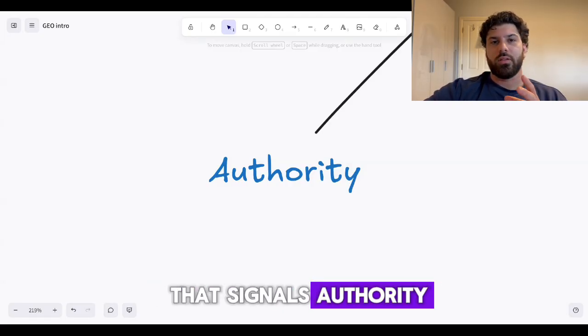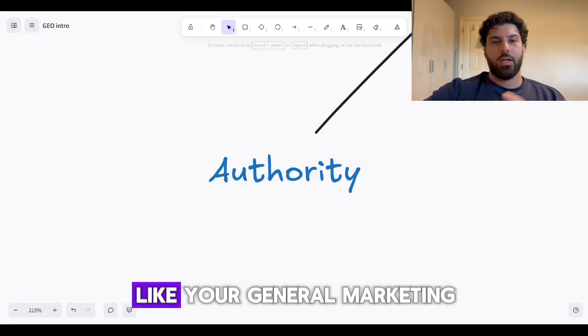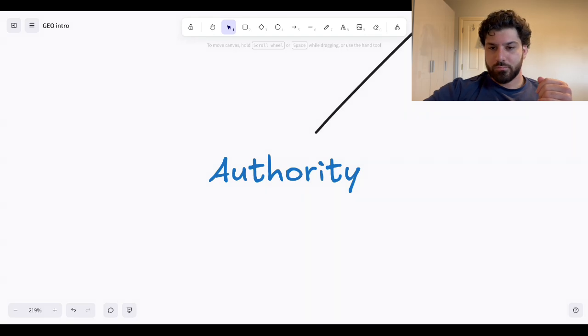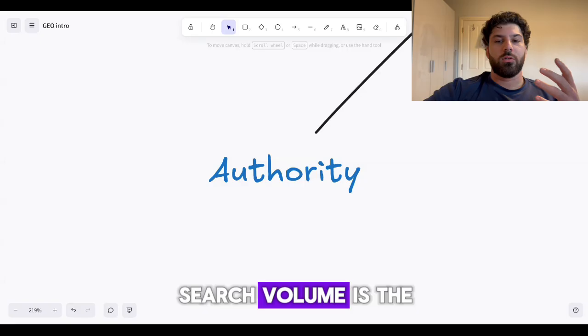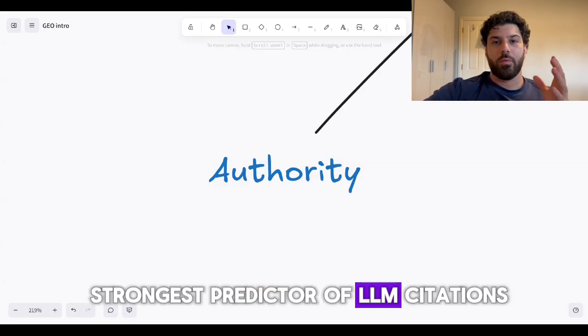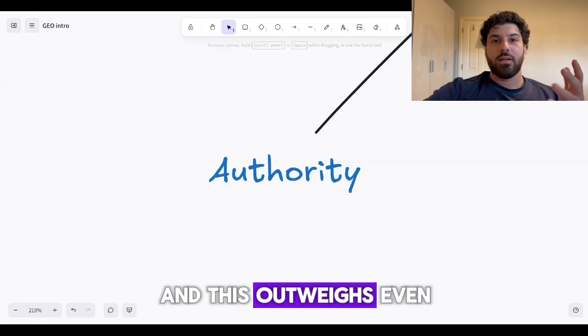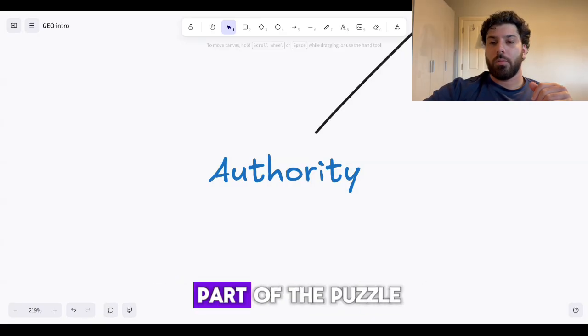That signals authority. Now, that might seem like a bit of chicken and egg, but that's why we have other methods to drive traffic, like your general marketing and awareness campaigns, and your off-page GEO as well. But authority is a very good indicator. And some research even shows that brand search volume is the strongest predictor of LLM citations, with a correlation of about 0.334. And this outweighs even traditional backlinks. So it's a very strong indicator, but that's only one part of the puzzle.